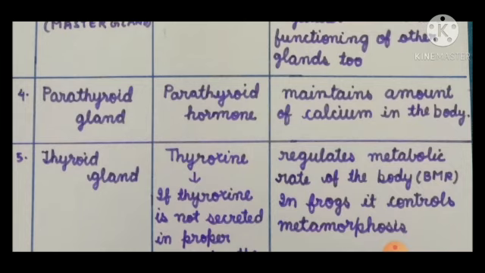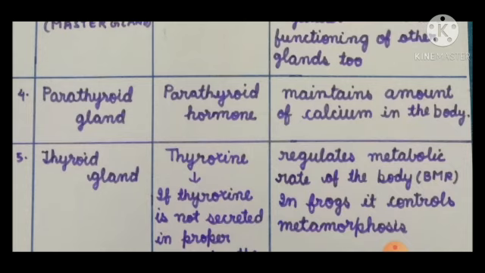The thyroid gland secretes a hormone known as thyroxine. And what does it do? It regulates the metabolic rate of the body. And the term which is used for it is BMR, basal metabolic rate.